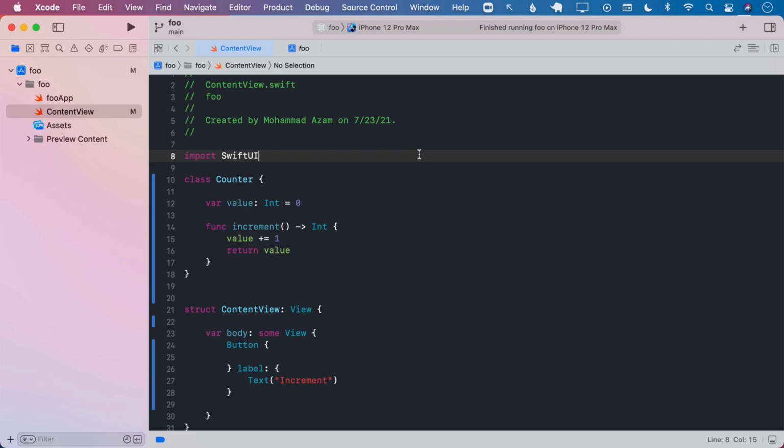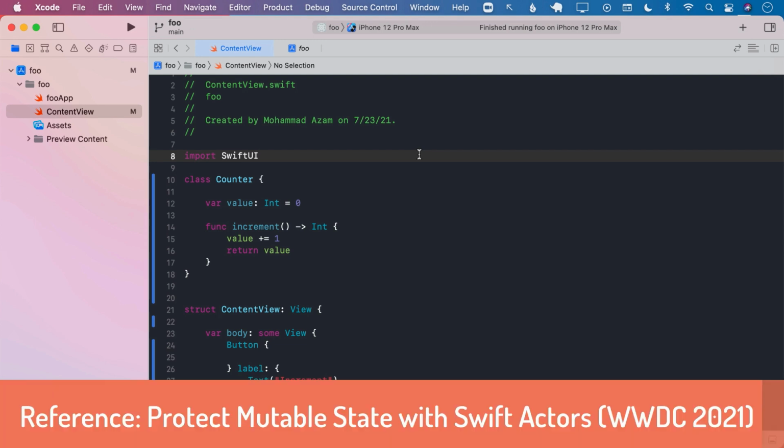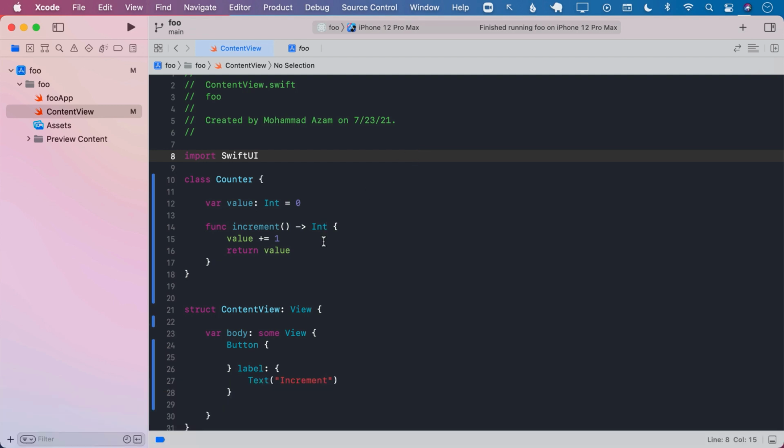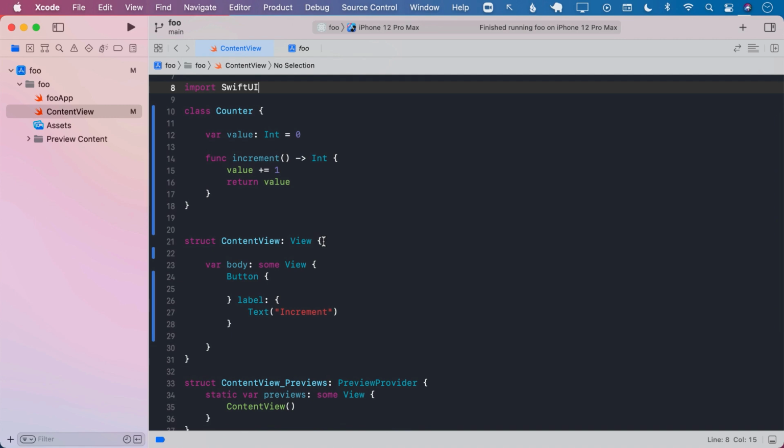In this lecture, we're going to learn about actors and how actors protect our mutable state. Before we dive into actors, let's go ahead and take a look at a very simple example. As you can see, we have created a class called counter, and counter consists of a single function, increment. When you call increment, it simply increments the property by 1 and also returns the updated value.